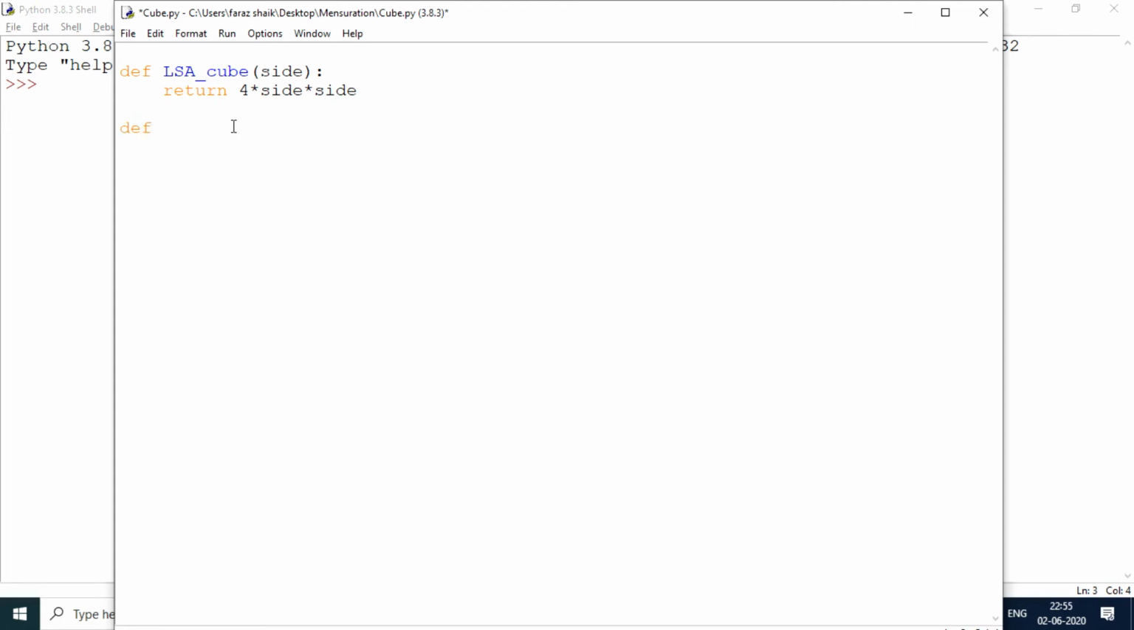Next let us create total_surface_area_cube, again taking side, and you're going to return 6 times side times side. So last thing, volume_cube. Again it's going to take side, it is a cube, that means return side times side times side. So I'm done creating my cube.